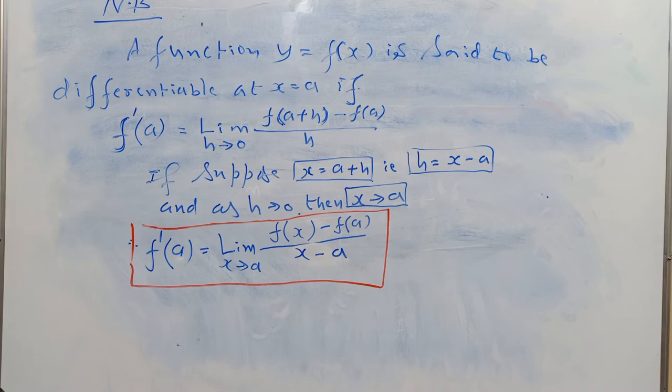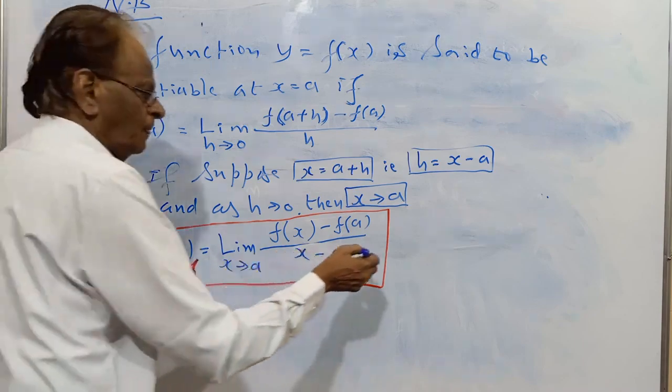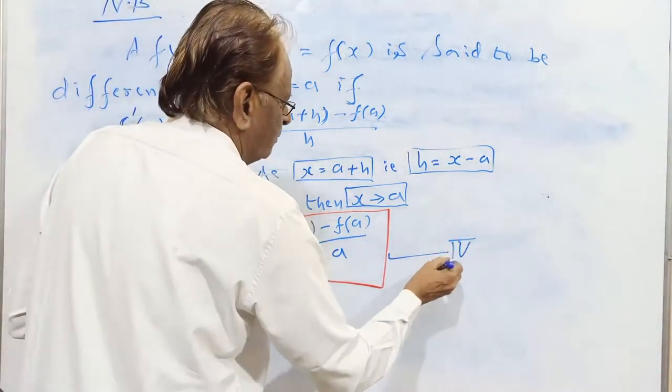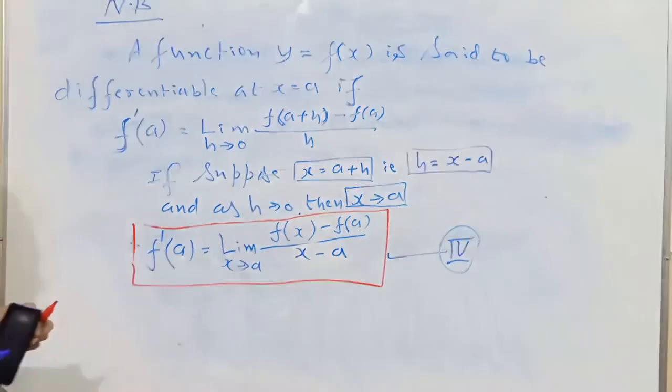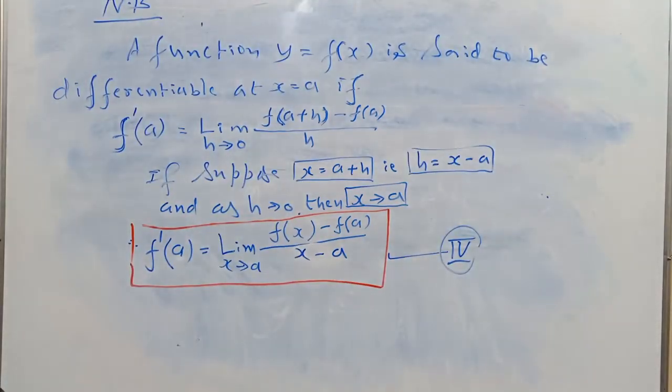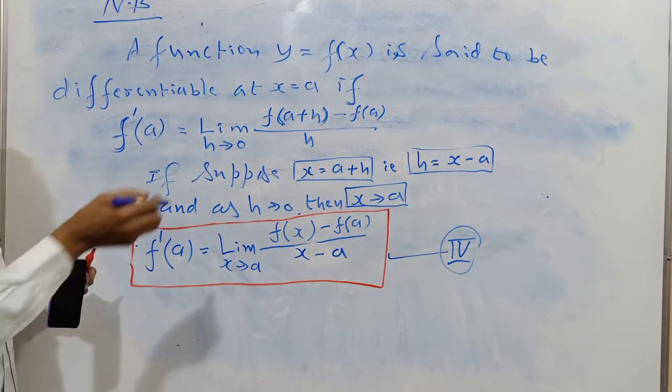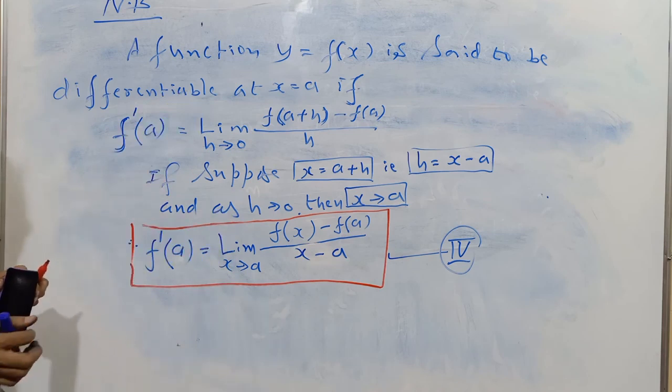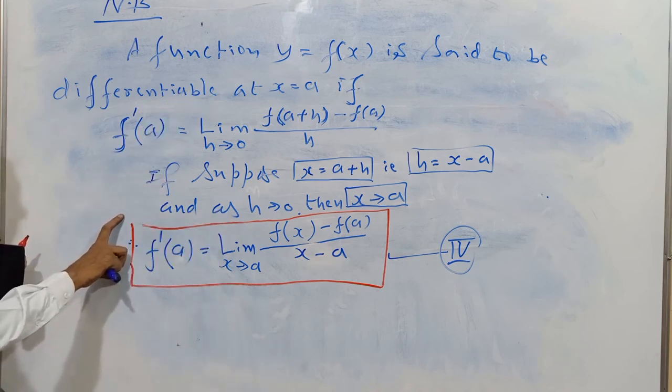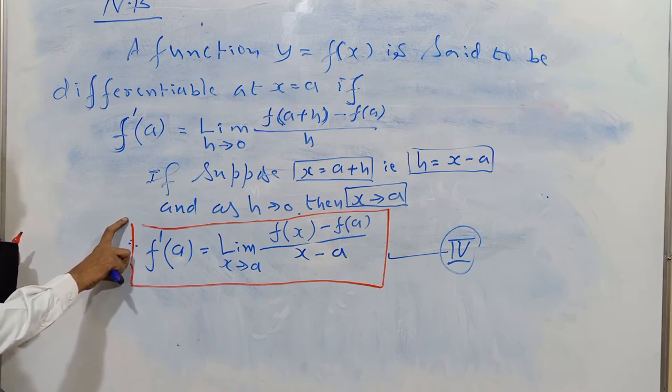This is the same definition of derivative, the modified definition at x equal to a. Roman 1 to Roman 4, they are all interconnected. So in problems we are using this as the definition of derivative of the function at x equal to a.